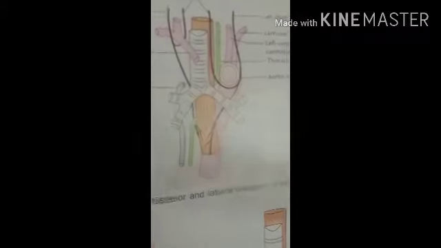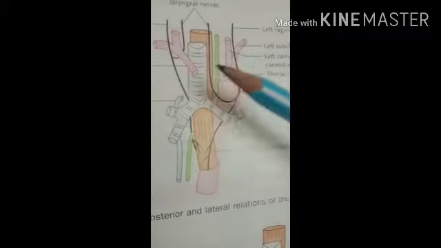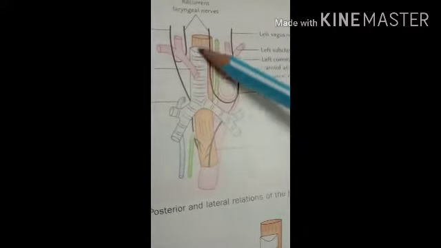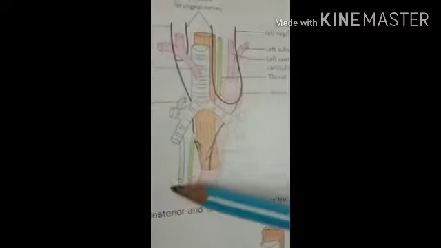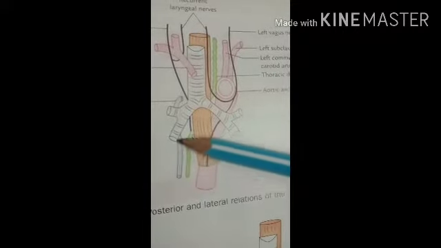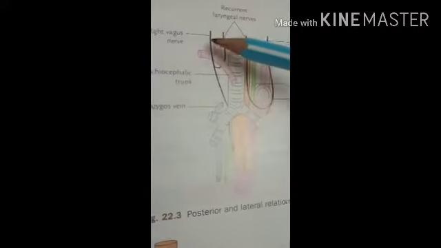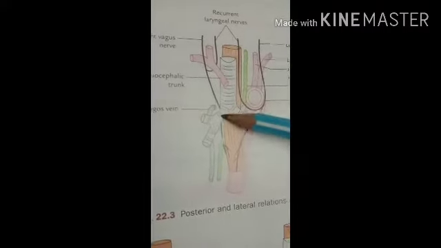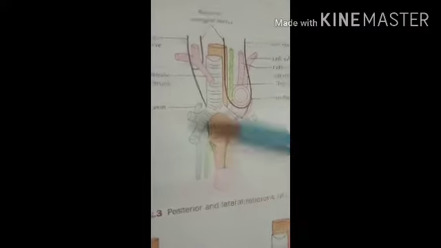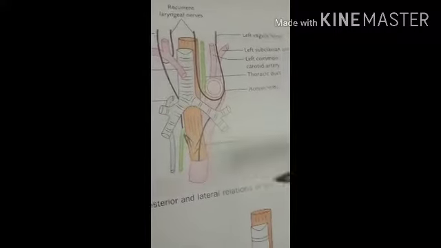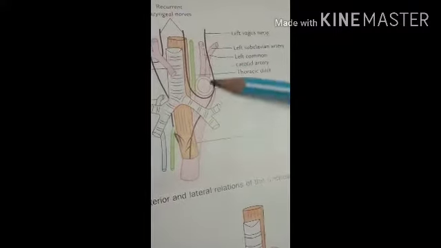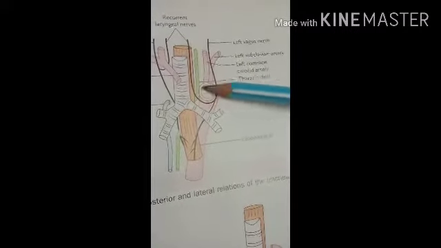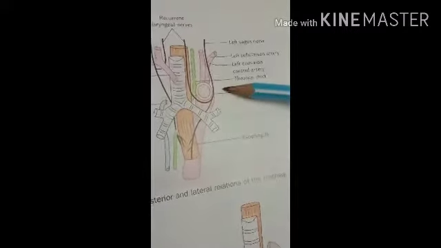Okay? Then on both lateral sides, first we have to see the right side. On the right side, the right lung and the pleura are present, and then the azygous vein and the right vagus nerve. Here you can see this is the vagus nerve, black color. Then to the left side, the aortic arch. Here you can see the aortic arch is present on the left side.